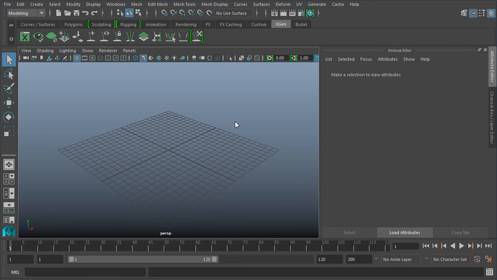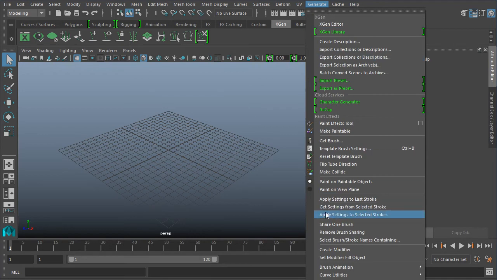I've always considered XGen kind of dynamics related just because that's what I'm usually using it for. However, it's located under the modeling menu. You will see the shelf for it here under XGen, and the actual tools are found here under Generate. And you'll see that pops down. There's actually quite a bit in here.